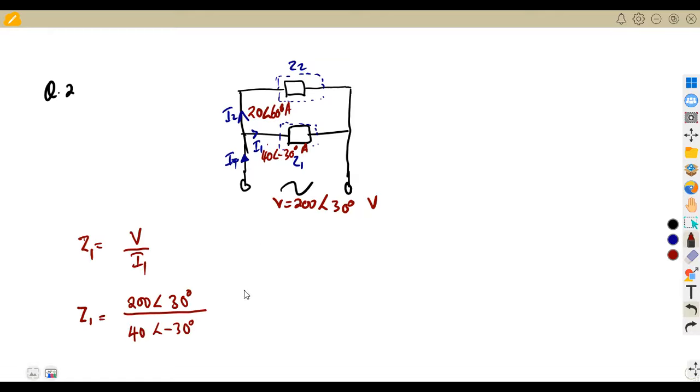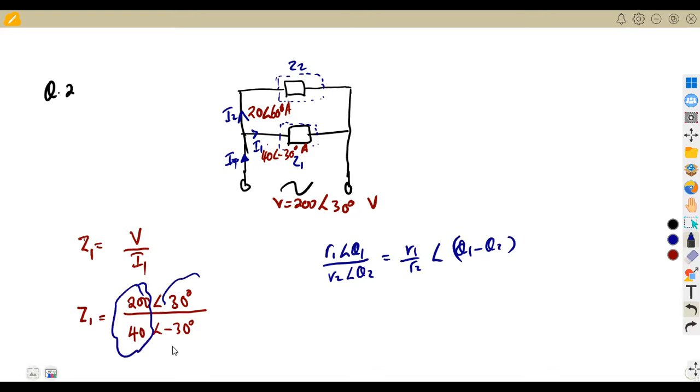Remember, from your simplification of complex numbers, if you're dealing with the polar form, you are going to divide these two, and for the angles, you are going to subtract. I explained this: R1 angle theta 1 over R2 angle theta 2. We simply divide R1 over R2, then for the angles, you subtract theta 1 minus theta 2. So do not confuse this and divide the angles.